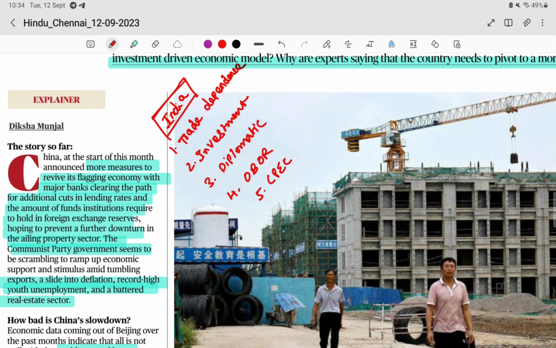India is also facing inflation in the food sector, which should be reduced, and India should focus more on developing internally. That is the lesson from China's slowdown that India should learn.